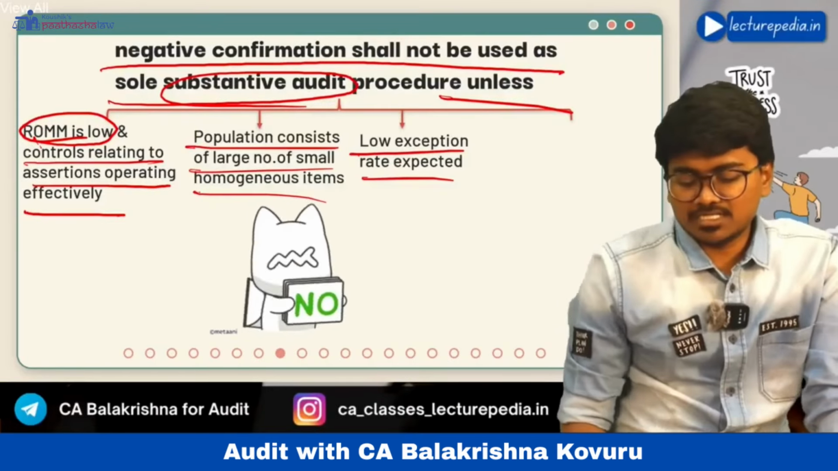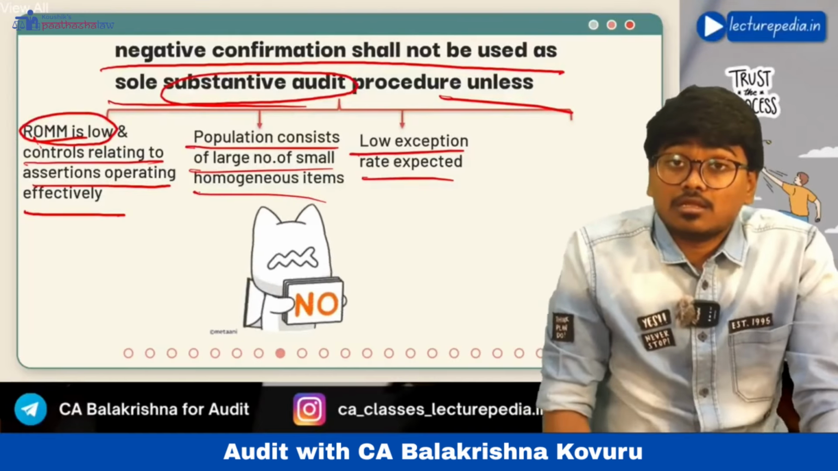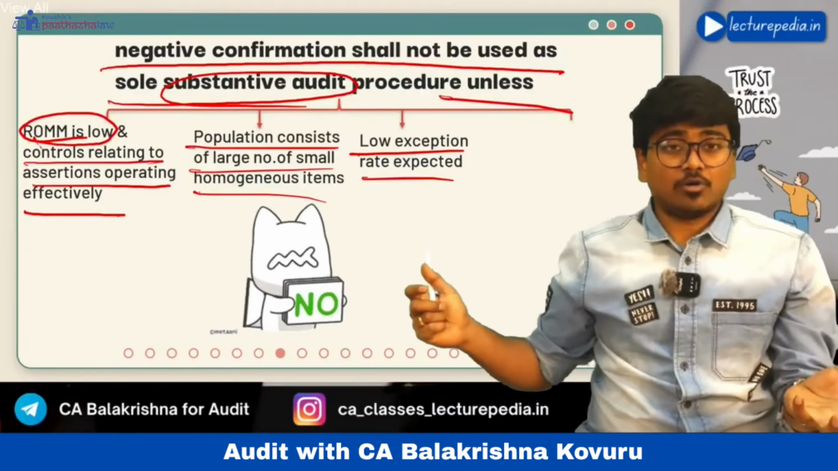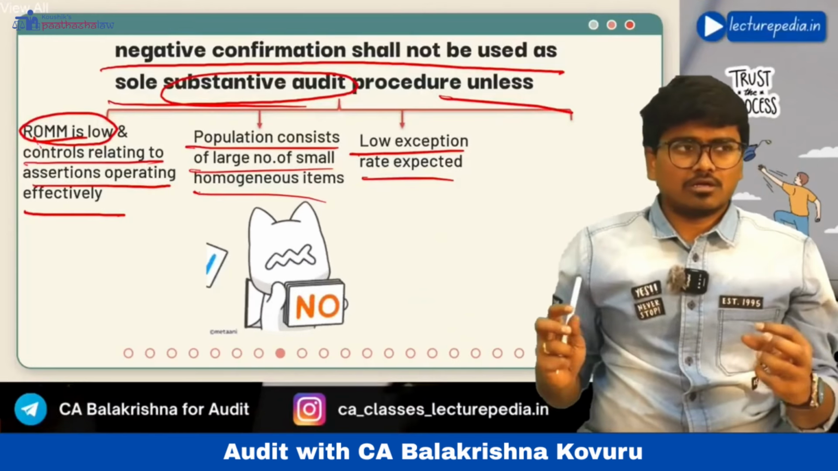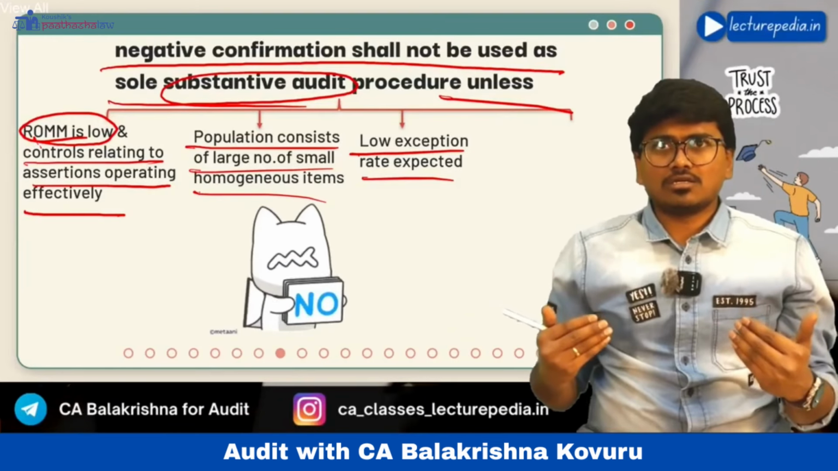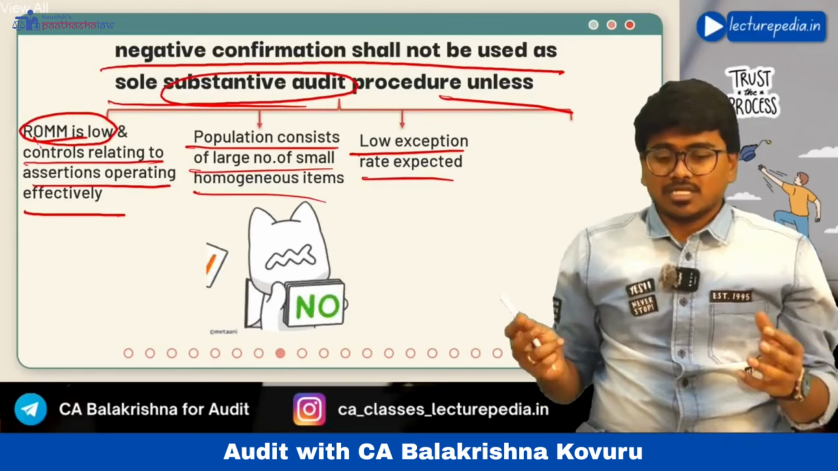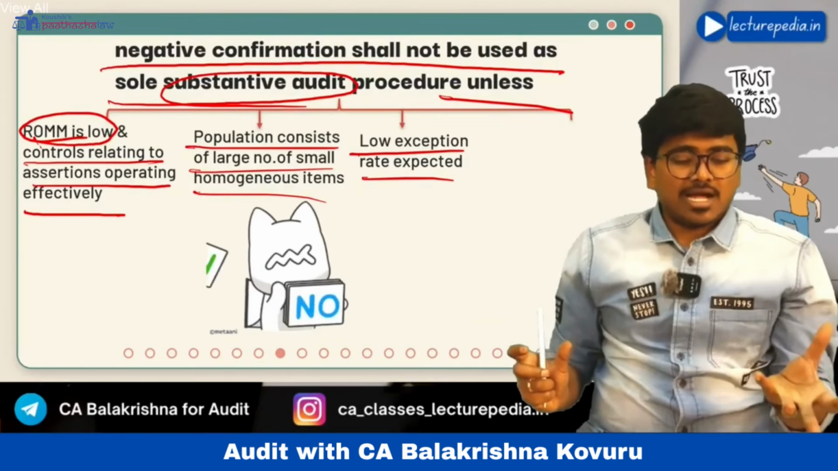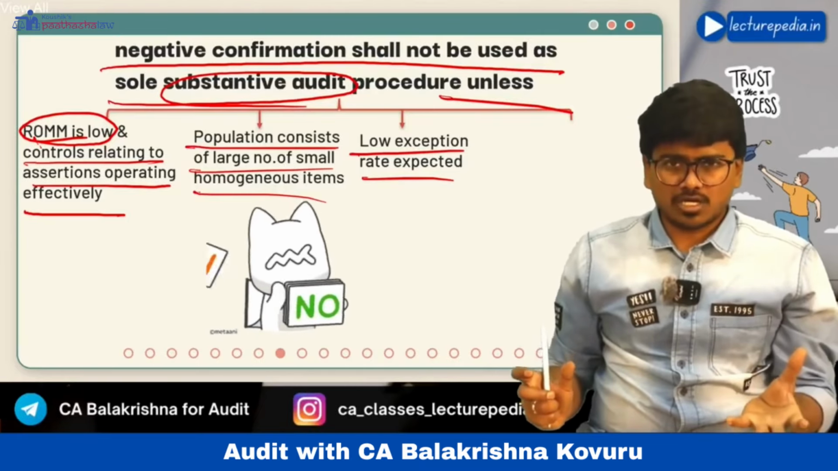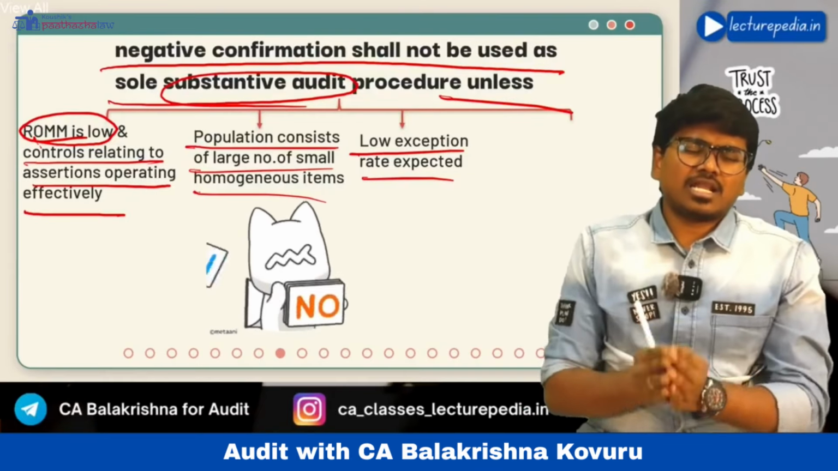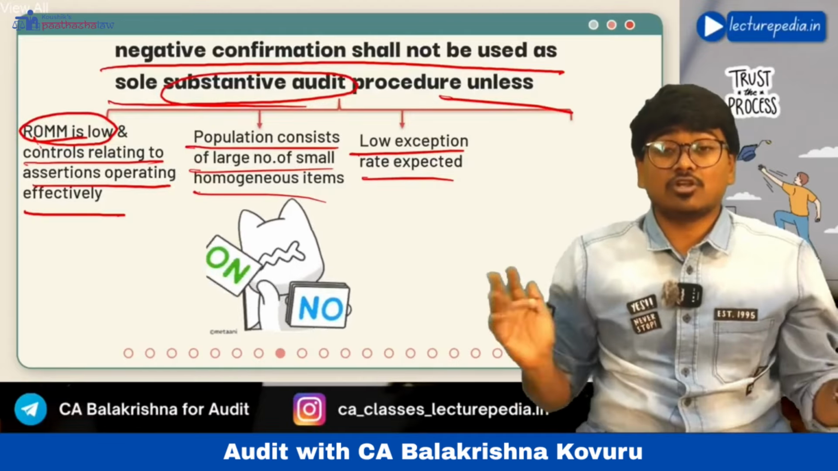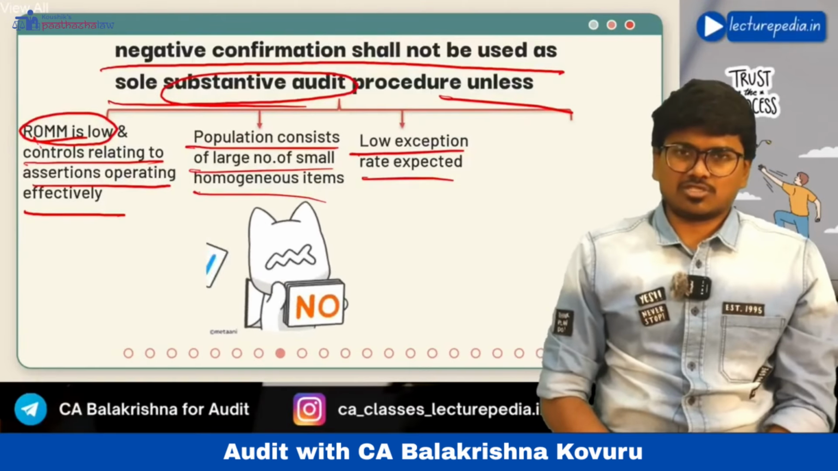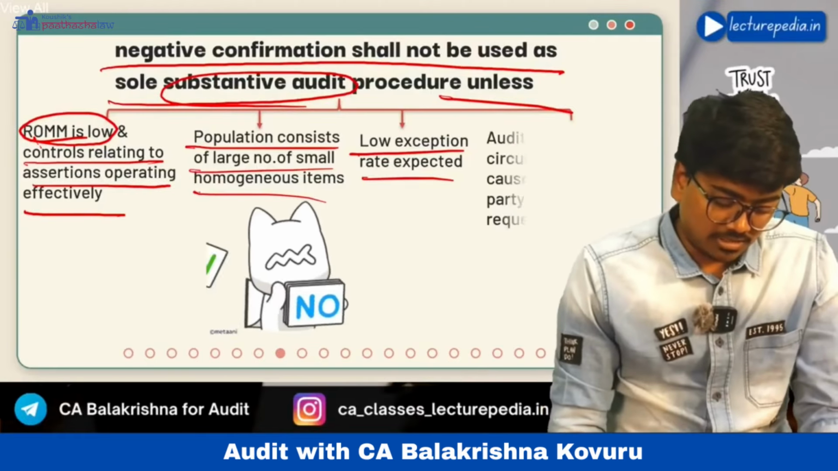Low exception rate is expected means a deviation between the confirmation request and the amount is not expected. That means there will not be a deviation between the confirmation amount and the balance that is shown in the books of accounts. Okay, in 99.99% of cases there will not be any deviation. That means low exception rate is expected. In such a situation also you can use negative confirmation request.